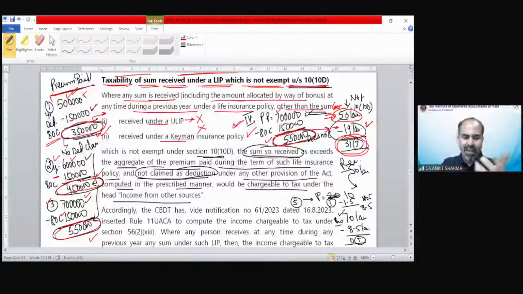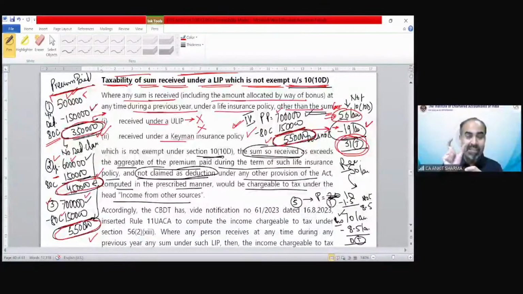So in the last example, we were seeing that this is going to be tax policy A tax, B tax. So whatever consideration has been given for policies A or B, if the examiner says that in these policies those are going to be taxed, we have paid premium of suppose 20 lakh, but claimed deduction under section 80C only 12 lakh.